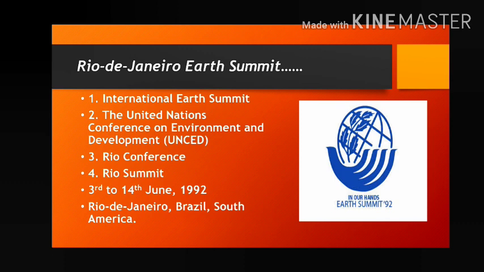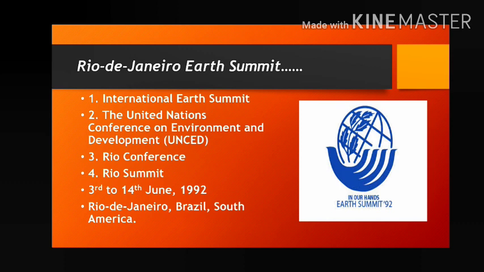discussed many problems, and what were the two main objectives of this Earth Summit? The first objective was environmental protection: how can you protect the environment from damage, from different types of pollution, etc. And second number, socio-economic development: how can you develop your society and your economy? Because we have to develop our society and our economy, and side by side we have to conserve or protect the environment, because without the environment we can't do any type of activity. These were the two main objectives.